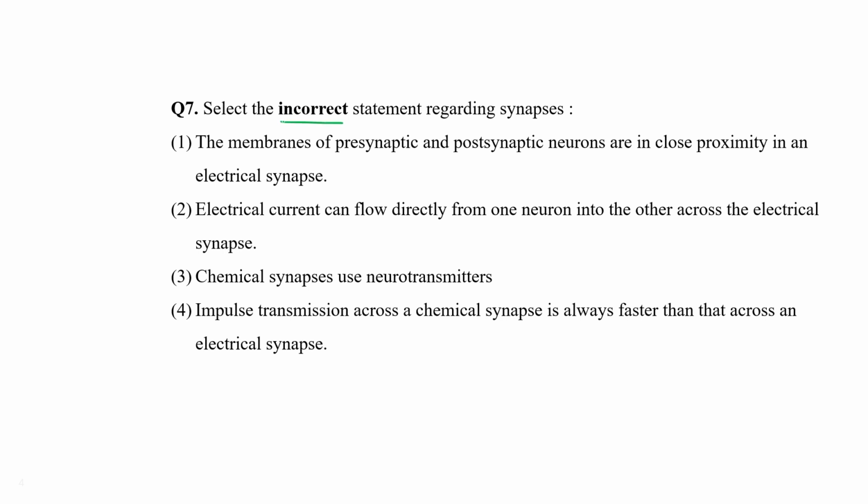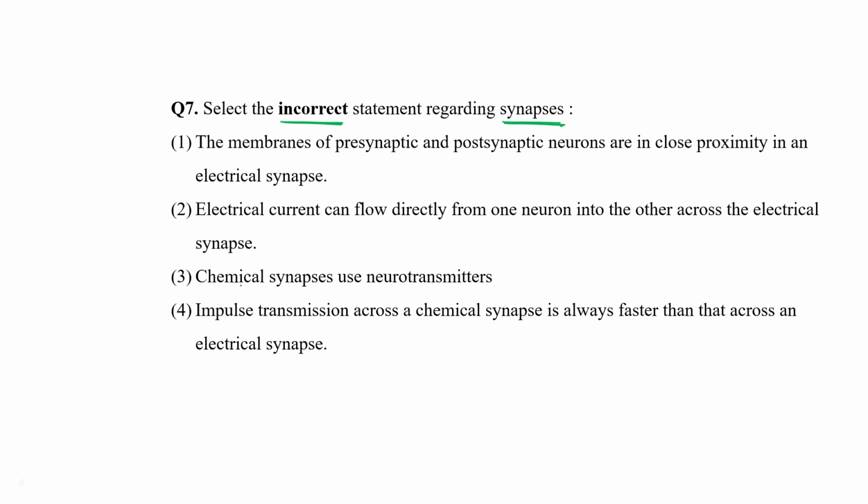Select the incorrect statement regarding synapses. Okay. The membrane of presynaptic and postsynaptic neurons are in close proximity in an electric synapse. Second option, electric current can flow directly from one neuron to another via electric synapses.